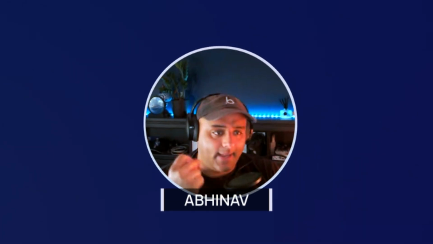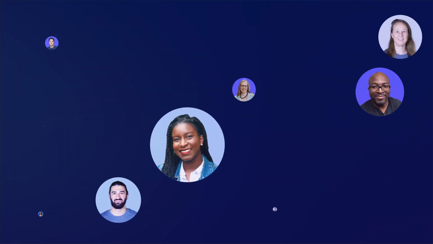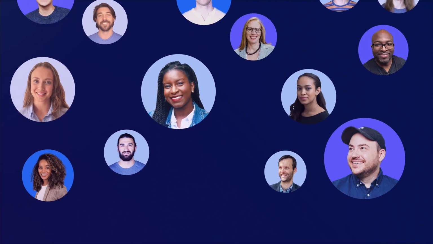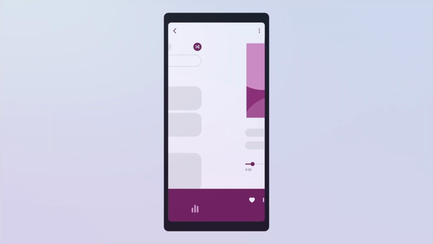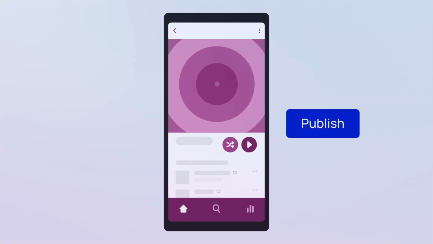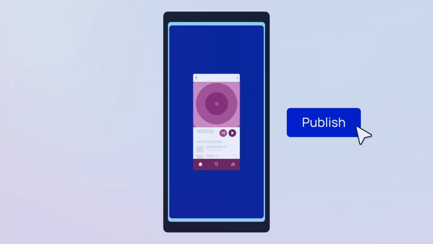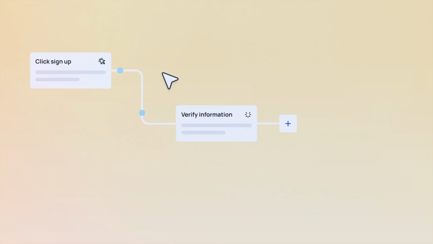I'm Abhinav with the Bubble team, and I'm going to get on a call with a Bubble developer I know. Hello, my name is Tom, and I've been using Bubble since 2020, nearly 5 years now. I'm going to ask them to try generating an app from scratch using the new Bubble AI. Then, since we know there'll be a lot to take in, especially if you're new to Bubble, programming, or tech in general, I'll have them look through their new app and explain what they'd change and what they'd do next.